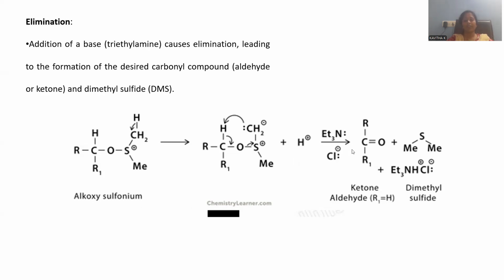Primary alcohol gives rise to an aldehyde compound. If R prime is taken as a hydrogen, that gives rise to an aldehyde as the compound in the case of primary. That's the reason why the carbonyl compound is the general product in this Swern oxidation. If you are taking this